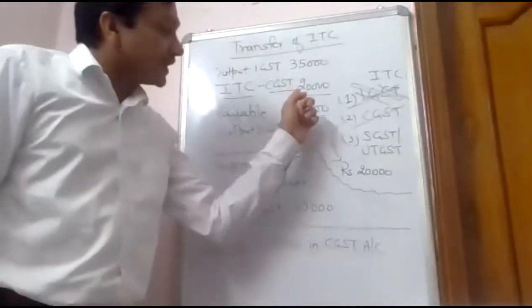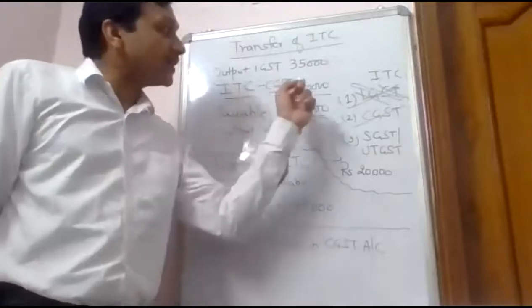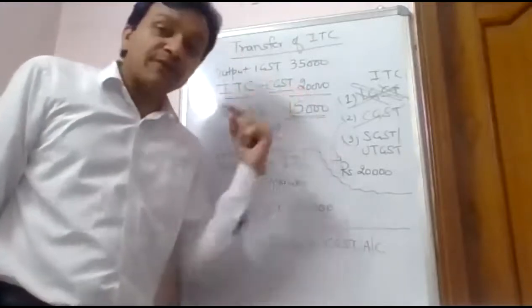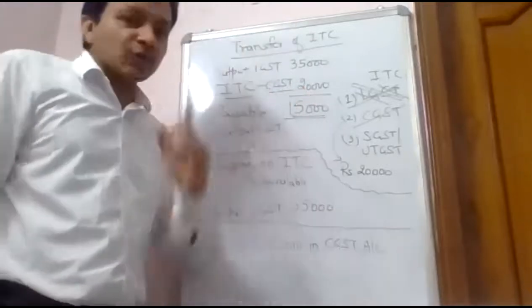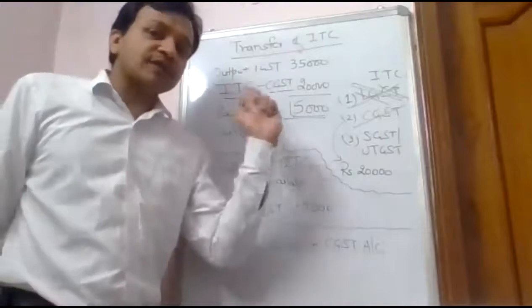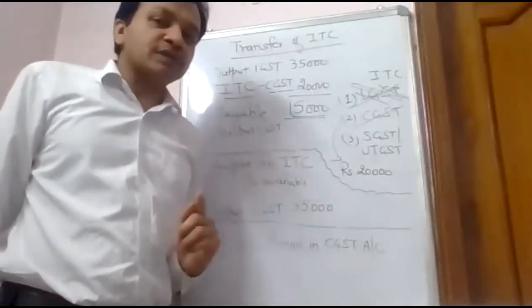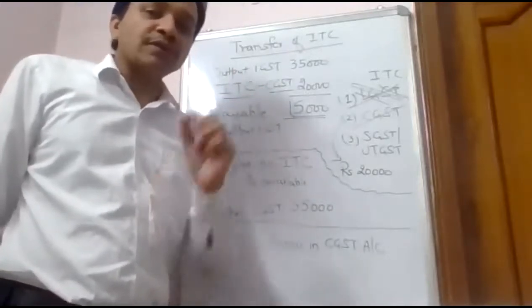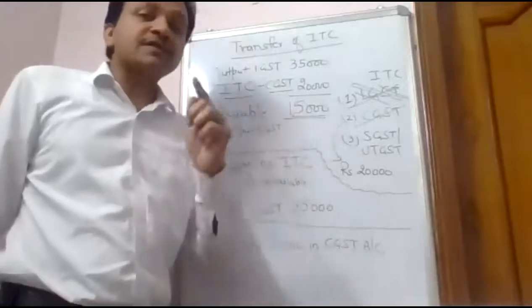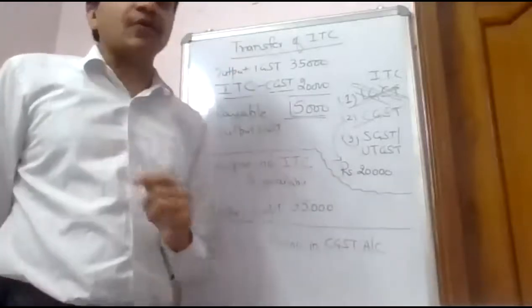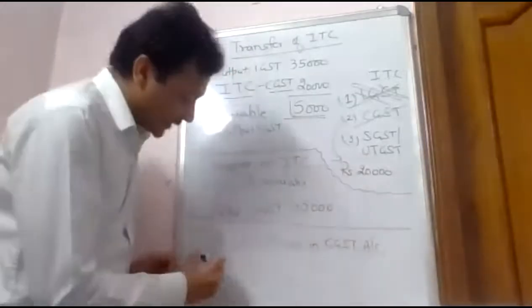Had there been no adjustment, I would have deposited 35,000 in the integrated tax account. But just because of central tax, I'm not going to deposit 35,000; I'm going to deposit only 15,000. That means there is a loss in which account? Integrated account. But the second thing will happen simultaneously.